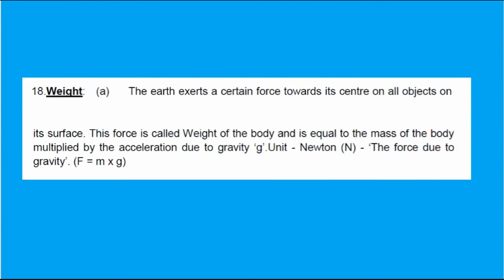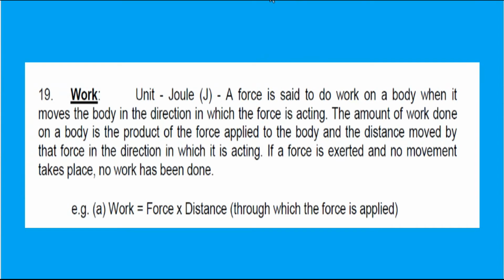Now let us see what is work. The unit is the joule. A force is said to do work on a body when it moves the body in the direction in which the force is acting. The amount of work done on the body is the product of the force applied and the distance moved in the direction in which it is acting.